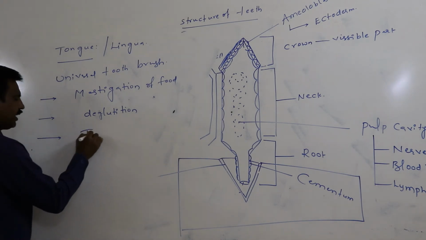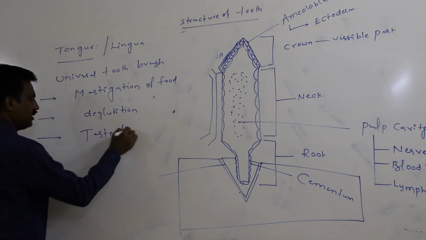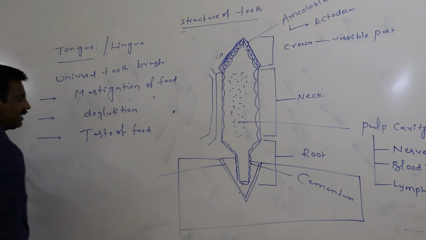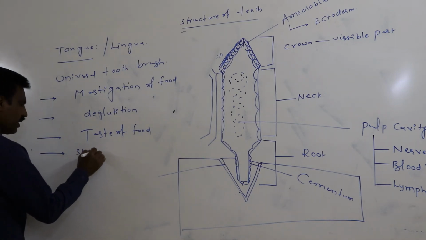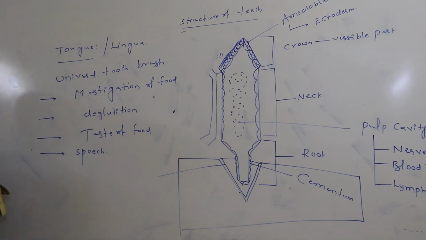The third one is taste of the food material. The fourth one is clarity of speech.